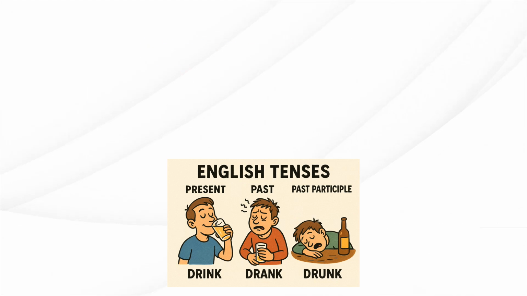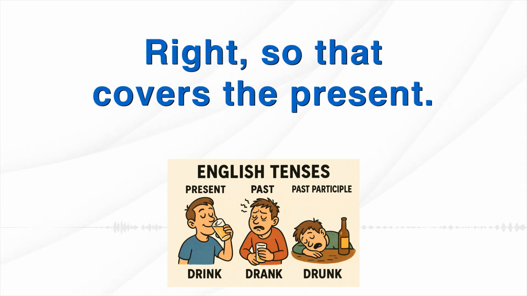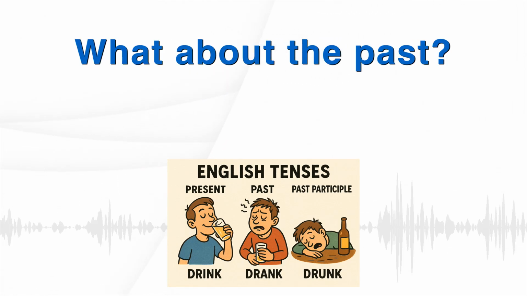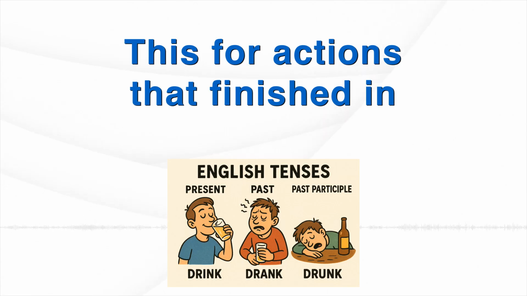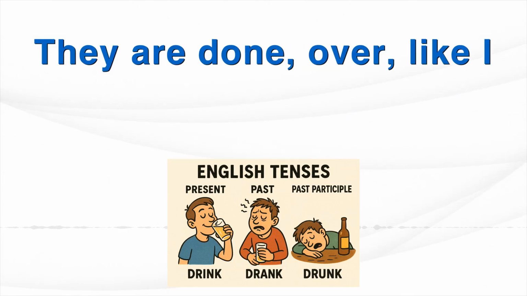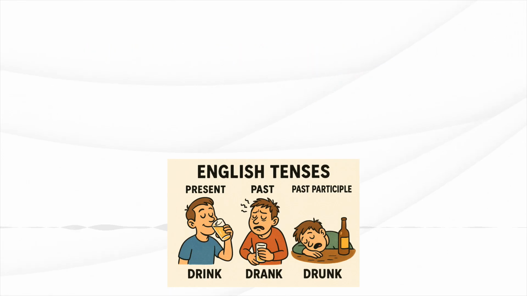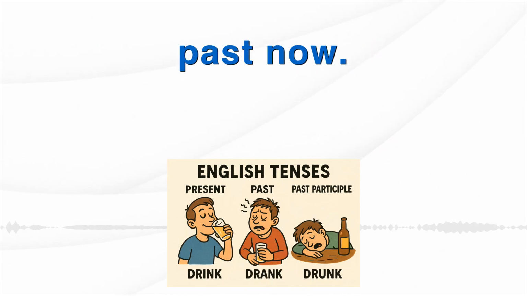Okay, good point. Stative verbs usually stay simple. Right, so that covers the present. What about the past? Let's look at the past simple. This is for actions that finished in the past. They are done, over. Like, I arrived yesterday, finished. He worked in London. His job there is in the past now.